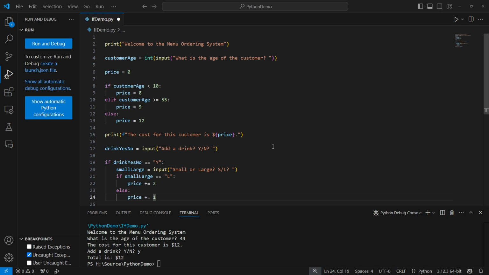Now, in programming, you occasionally need to make decisions. If this is true, then do this, else do that. An excellent example of this would be when you click on a button to quit a program and you get a confirmation dialog box that pops up that says, "Are you sure you want to quit, yes or no?" And if you click yes, the program quits. If you click no, the program, well, doesn't quit. This would be an example of something that would be handled by an if statement.